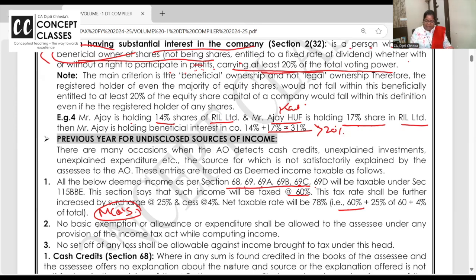Right now, whenever undisclosed income is caught, it is taxable at 60% tax. On tax, 25% surcharge. On tax plus surcharge, 4% health and education cess, total comes to 78%. Pick up your calculators, dear students. I want you to learn this with me, beta.